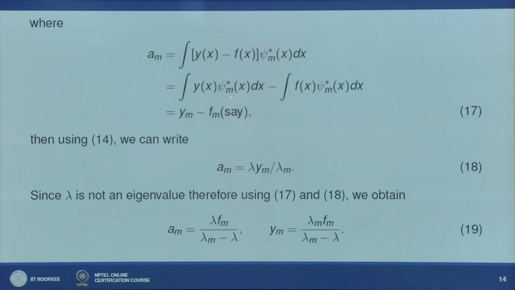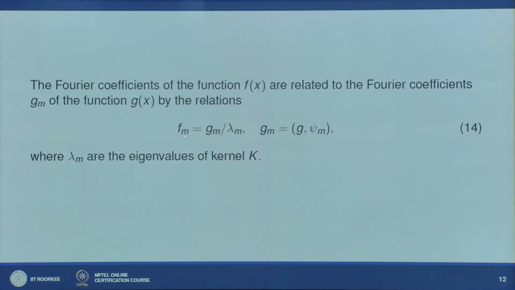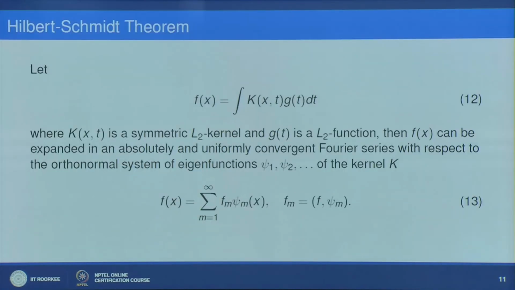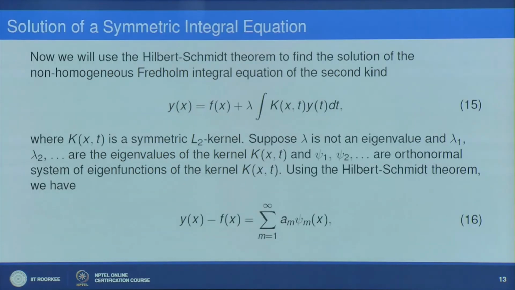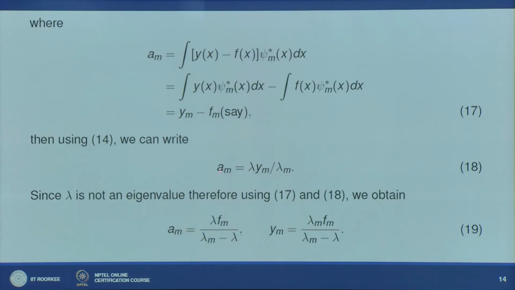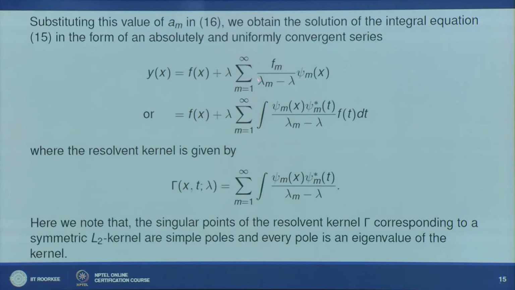So ∫ψ(x)ψ*_m(x)dx − ∫f(x)ψ*_m(x)dx, where ψ*_m is the complex conjugate of ψ_m(x). But if you look at your previous result, the Fourier coefficient corresponding to your function f(x) can be written in terms of the Fourier coefficient of the given function g(x) as f_m = g_m/λ_m. So in an analogous manner, you can say that a_m, which is the Fourier coefficient of y(x) − f(x), can be written as